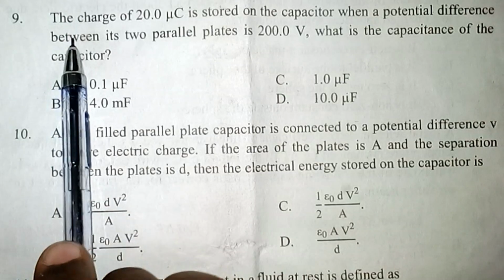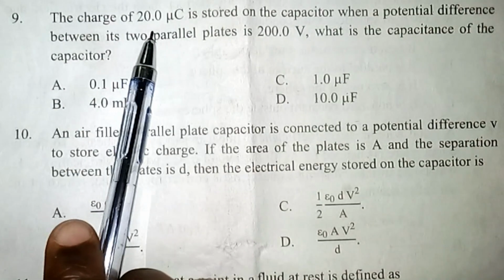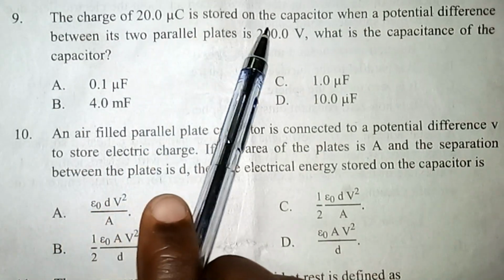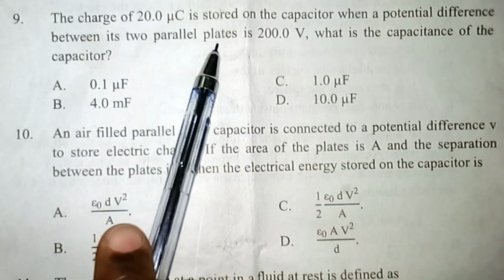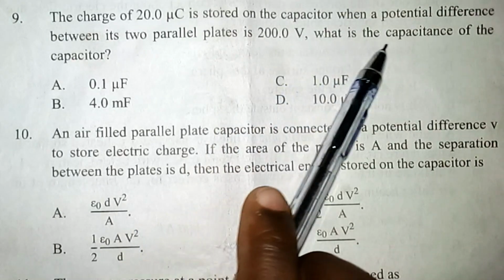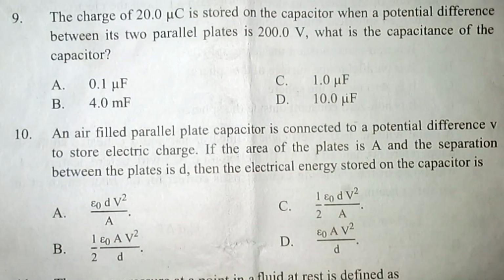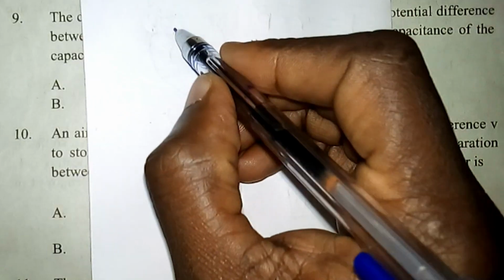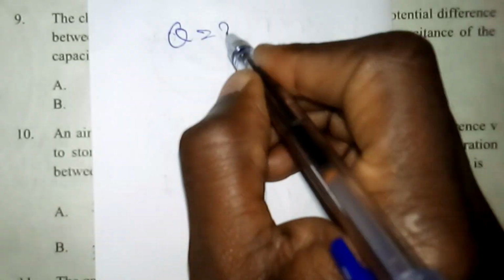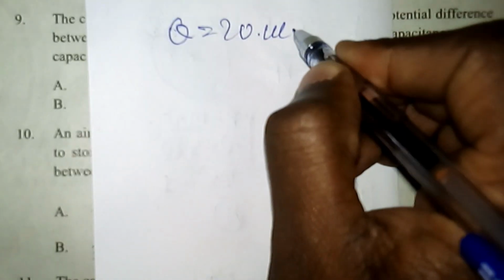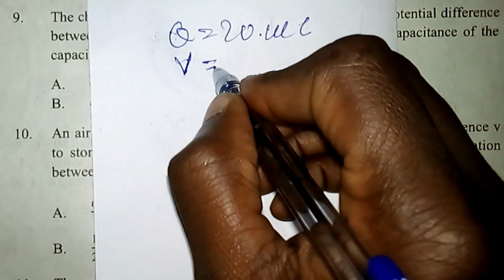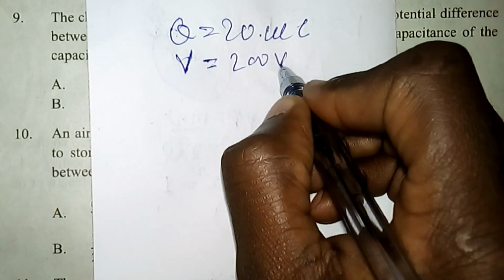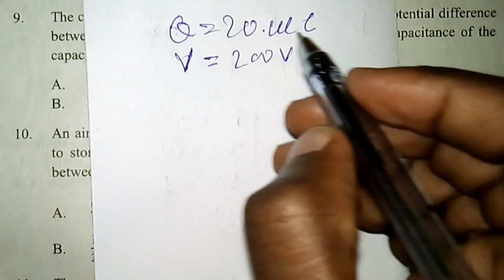So this question states, the charge of 20 microcoulomb is stored on the capacitor when the potential difference between its two parallel plates is 200 volt. What is the capacitance of this capacitor? So we can easily do that. The charge on the capacitor is 20 microcoulomb, and the potential difference across the terminals of the capacitor is 200 volt. Then what will be the capacitance of this capacitor?